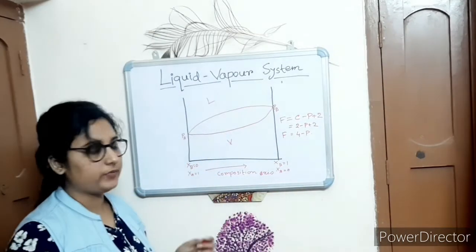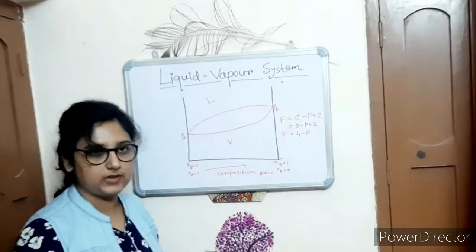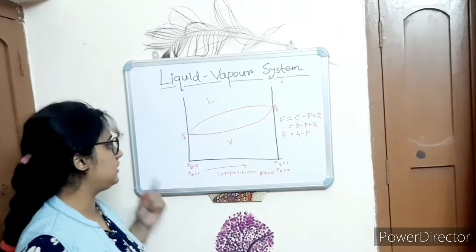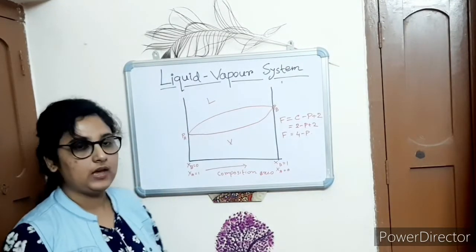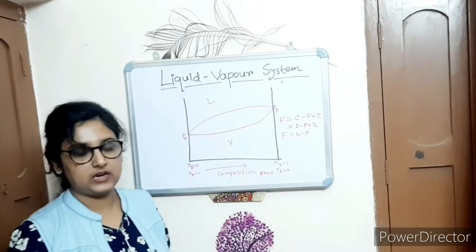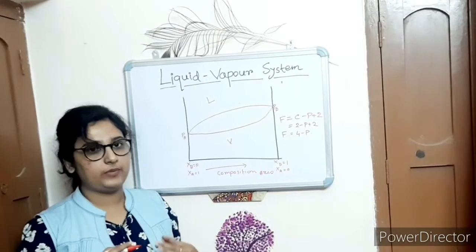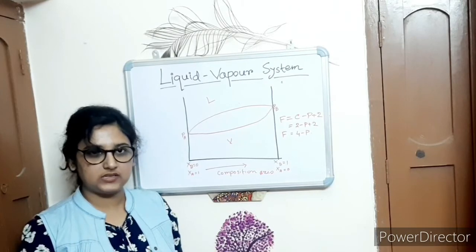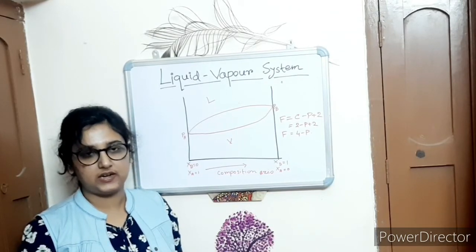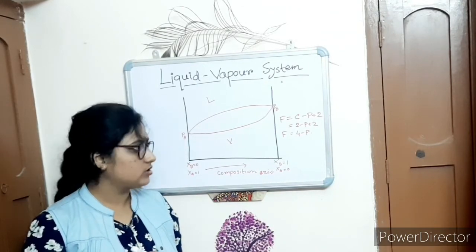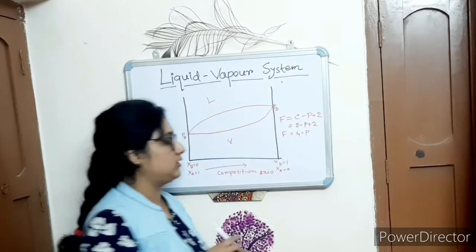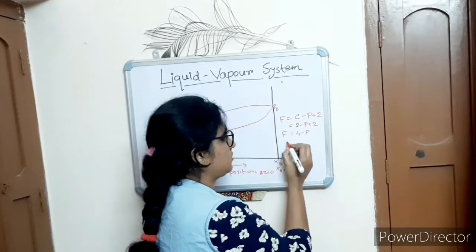Another thing is that for a two component system, as I told you in my previous video also, between pressure and temperature, one variable is kept constant. That is, if the pressure is variable, then the temperature is constant. If the temperature is variable, then the pressure is constant. So for a two component system, F is reduced by 1.